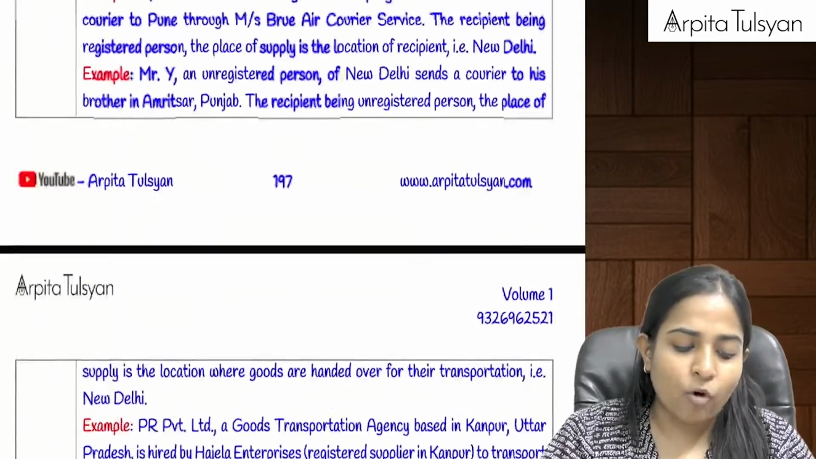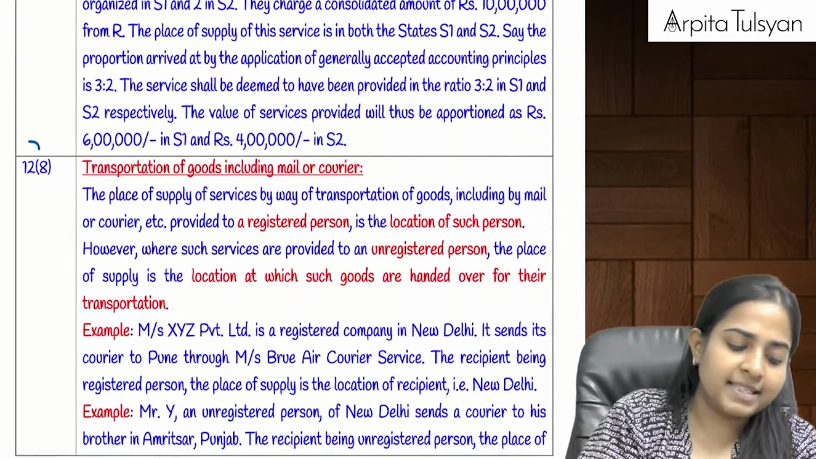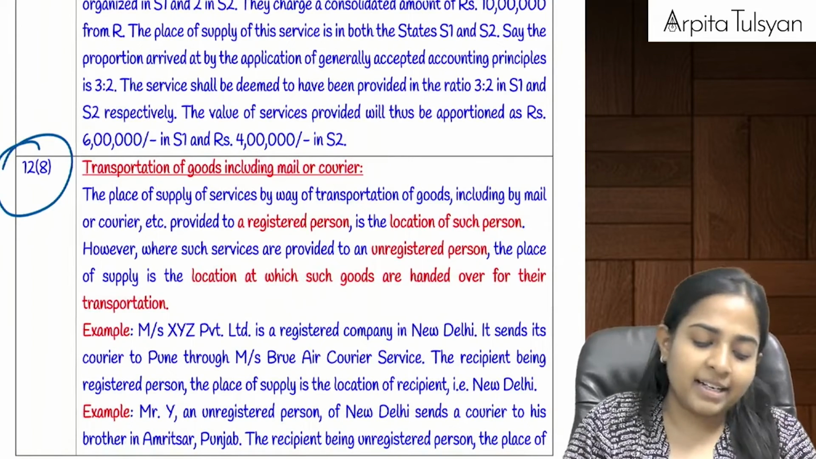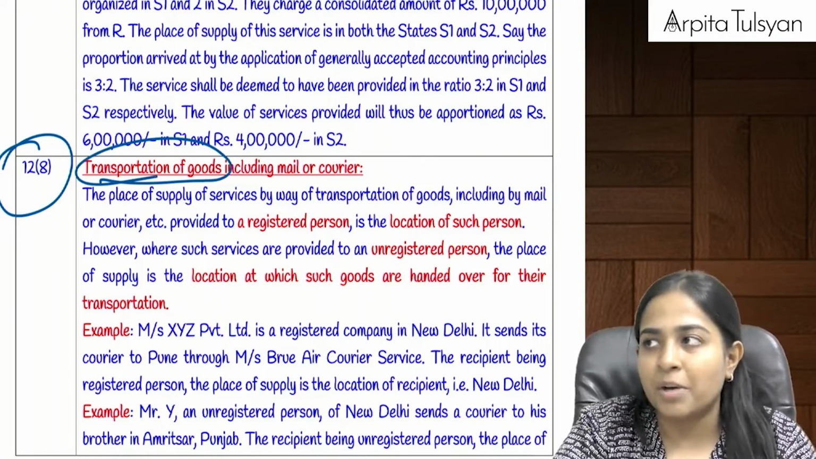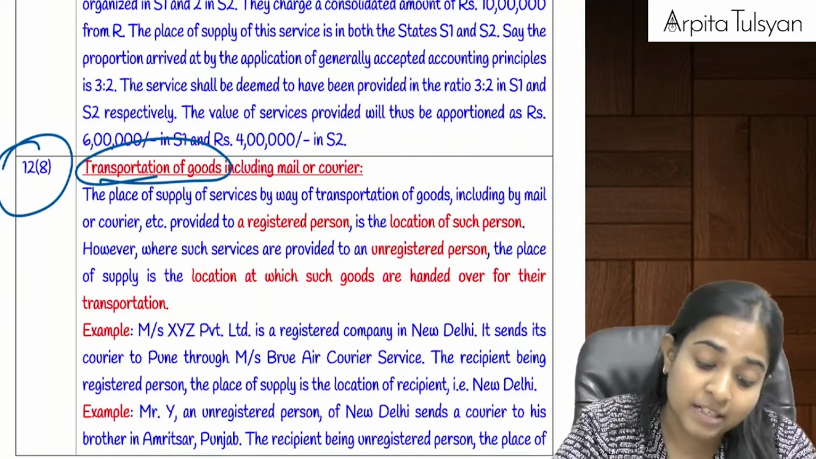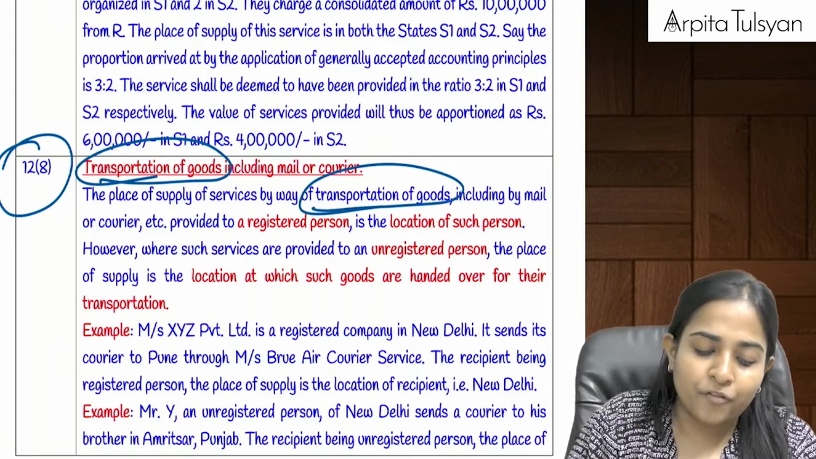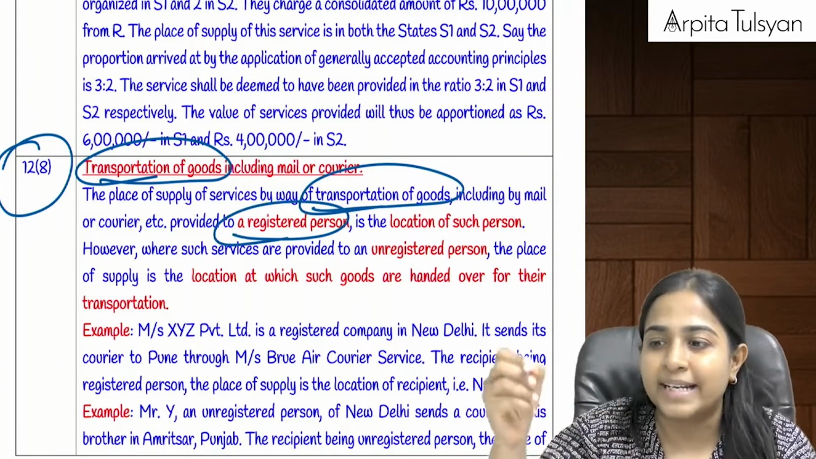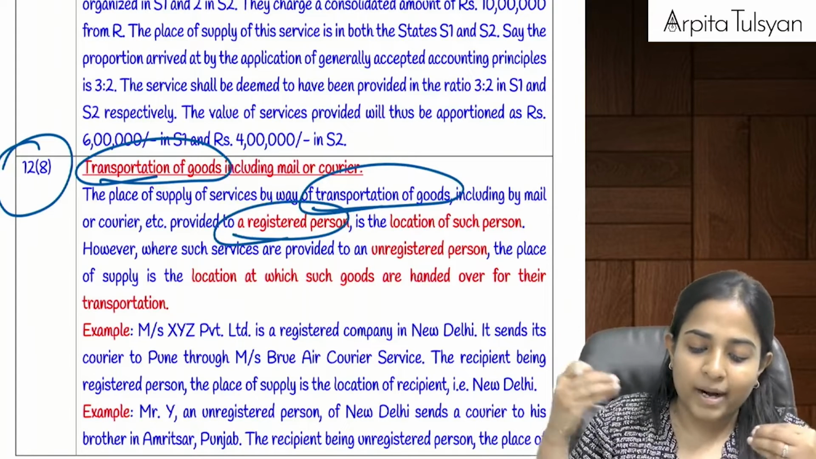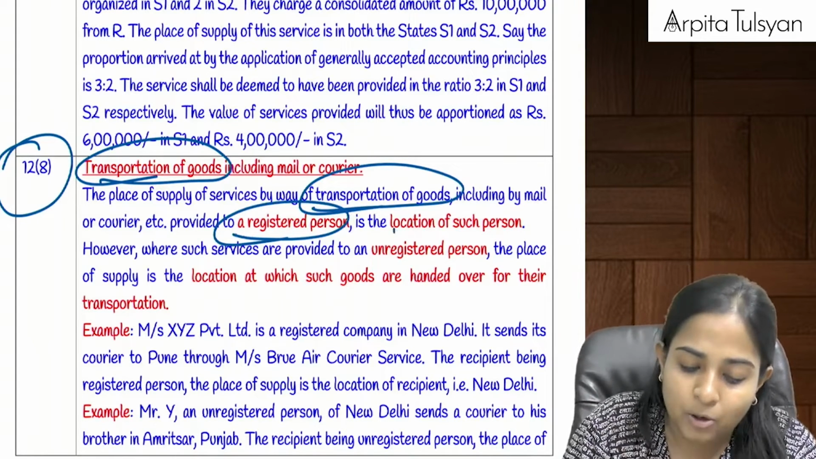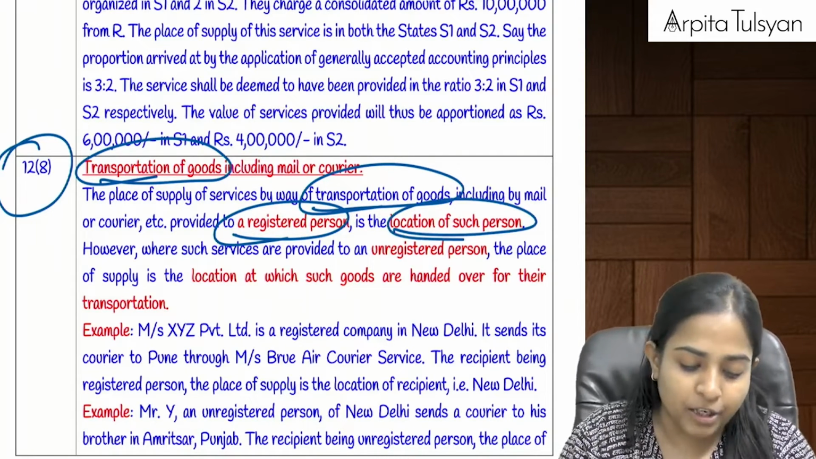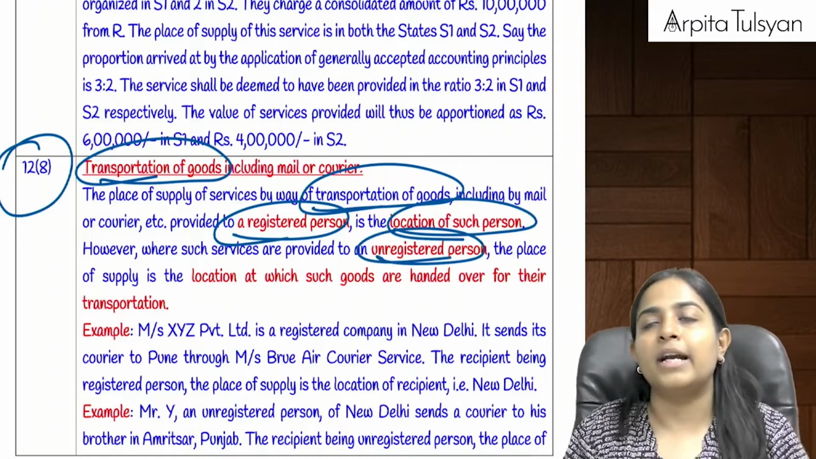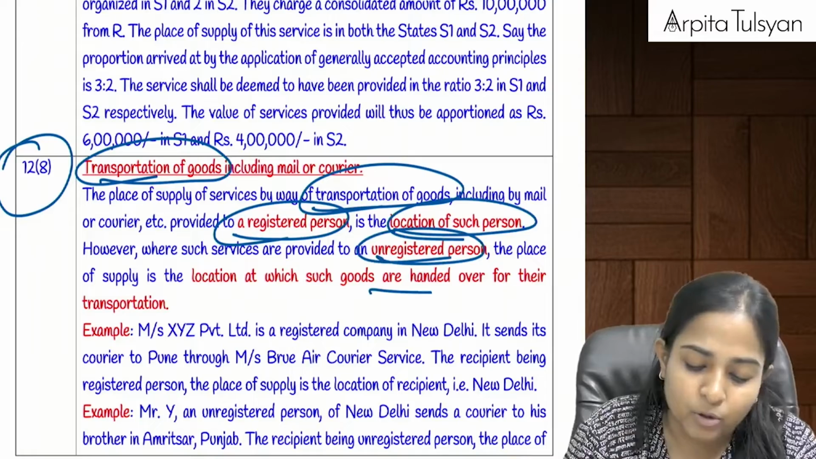Then after that, the next amendment. This we have already considered. Section number 12(8), where it was talking about transportation of goods. Remember, it is talking about place of supply in case of services. If the service of transportation of goods is provided to a registered person, say Delivery is providing me the service of transportation of goods and I am a registered person, the location will be my place, that is, the location of the recipient, the person who is receiving this service. But when the services are provided to an unregistered person, then the place of supply was the place where the goods are handed over for transportation.